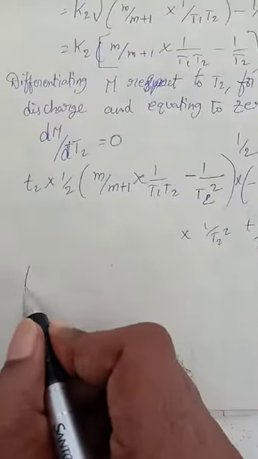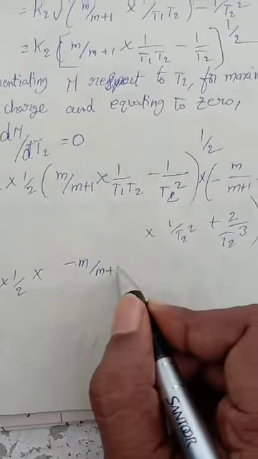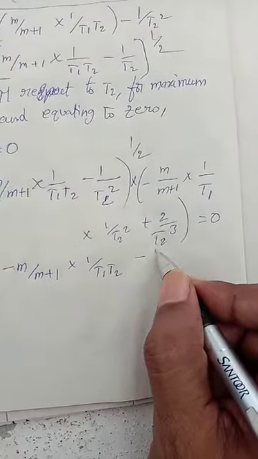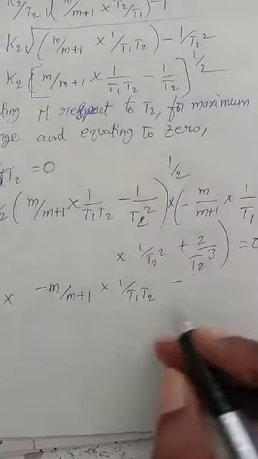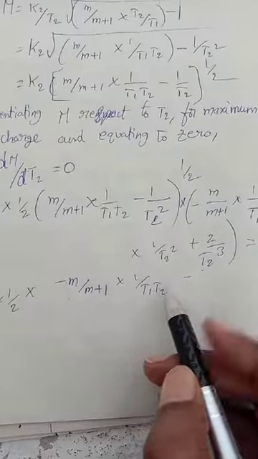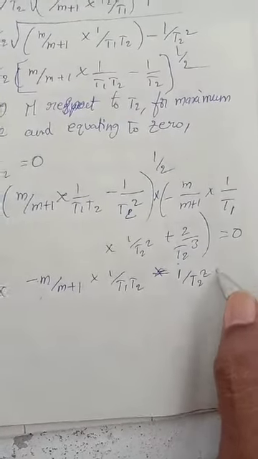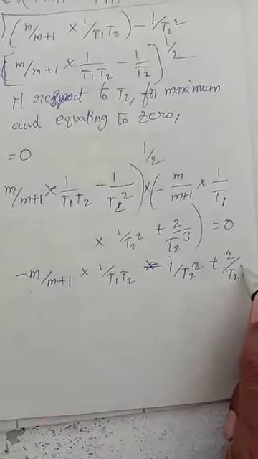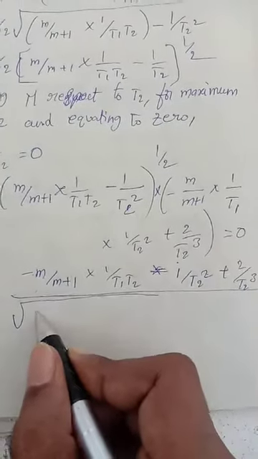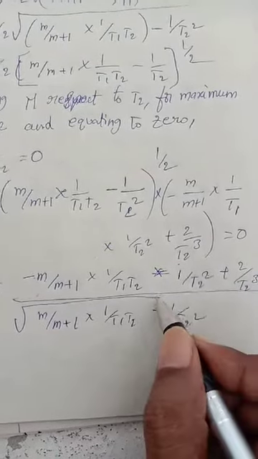Then I can write this: minus of m plus 1 into 1 by T1 T2 minus 1 by T2 square, into minus 1 by T1 T2 square plus 2 by T2 cube, divided by whole root of m by m plus 1 into 1 by T1 T2 minus 1 by T2 square.